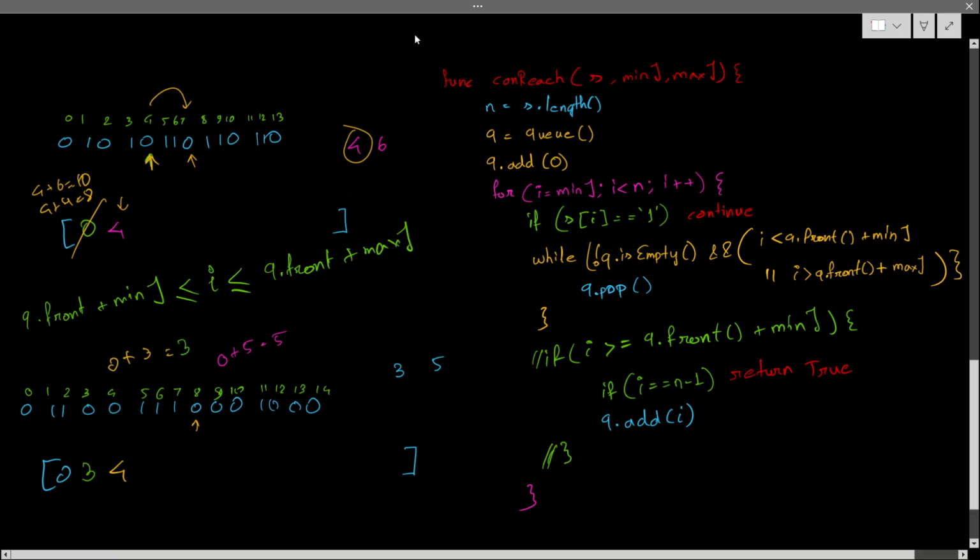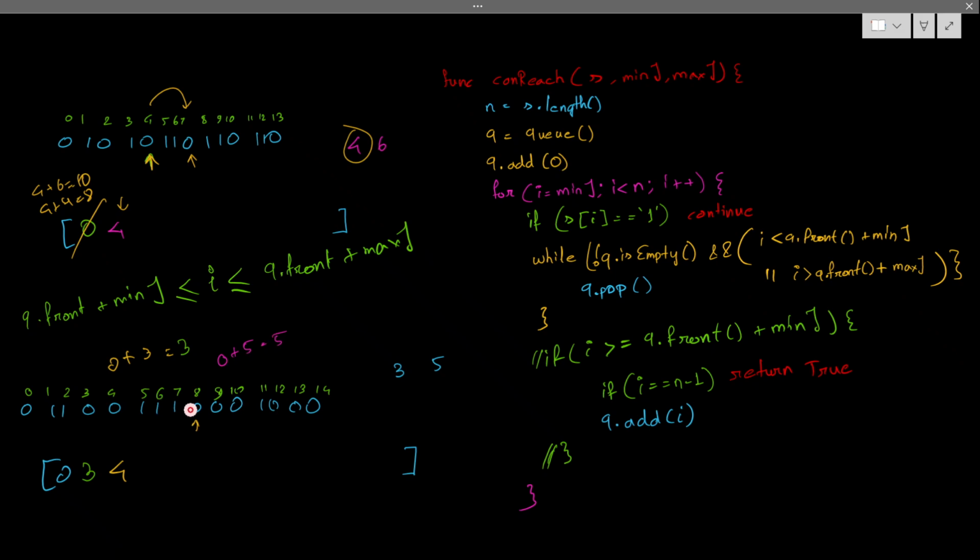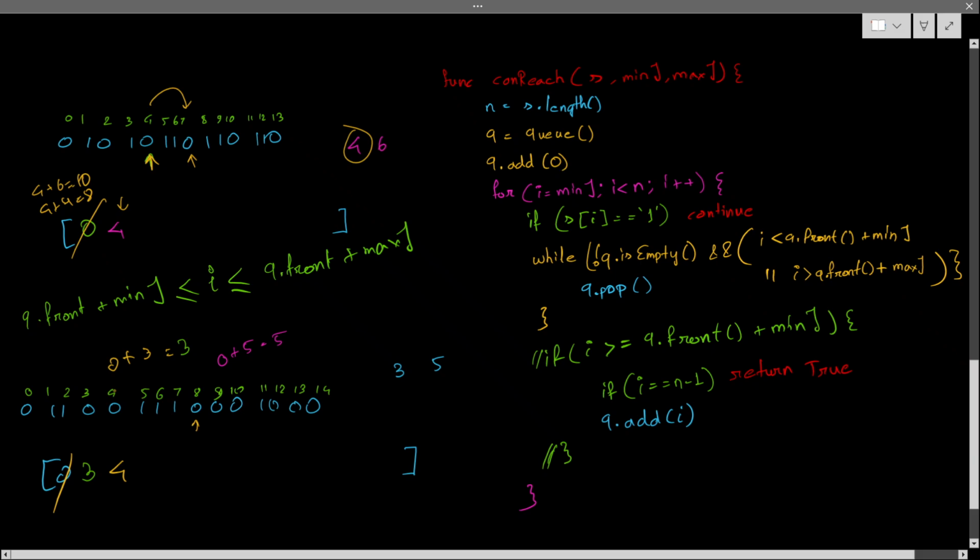I'm checking, is it less than my front? 8 is not less than, so it will come here. Is it exceeding the maximum range of the fast index present in the queue? Yes, it is exceeding. I will pop that from the queue. Okay, now it becomes 3. 3 plus 3 will be 6 and 3 plus 5 will be 8.